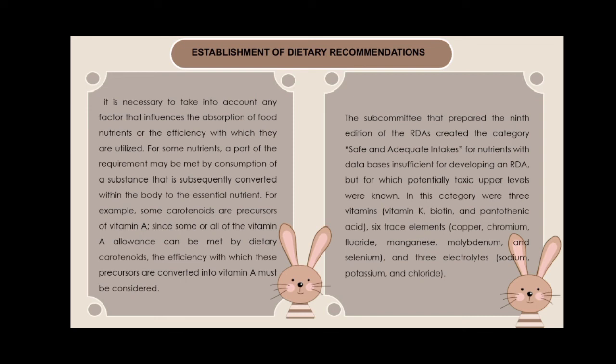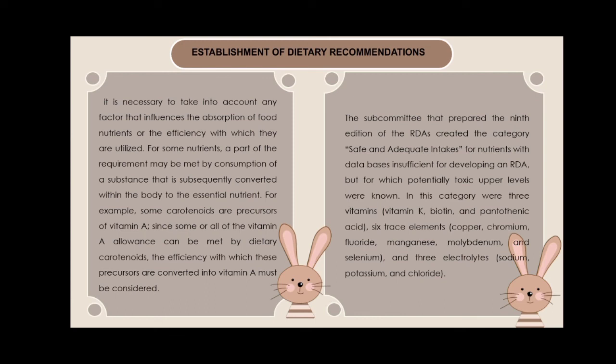For example, some carotenoids are precursors of vitamin A, since some or all of the vitamin A allowance can be met by dietary carotenoids. The efficiency with which these precursors are converted into vitamin A must be considered.